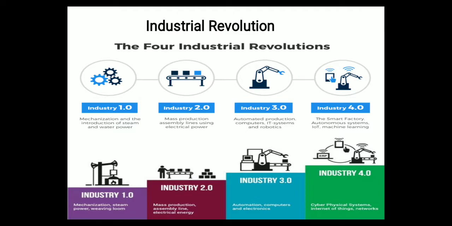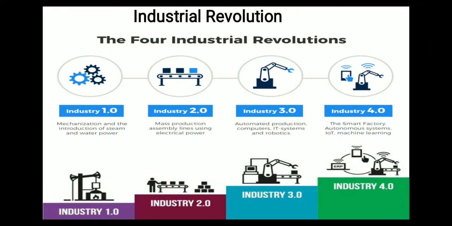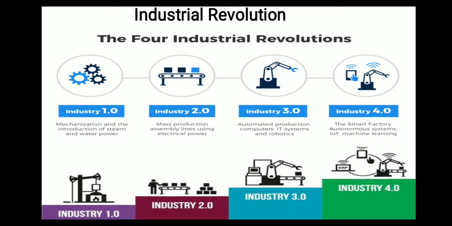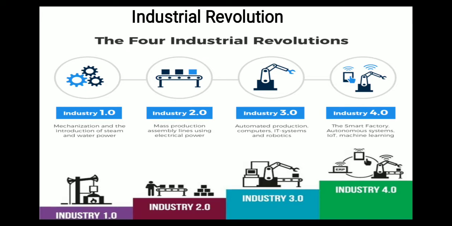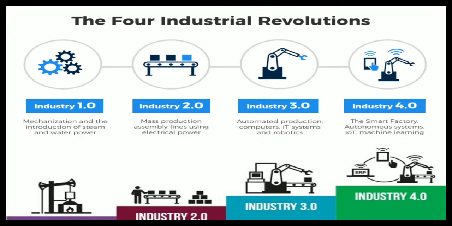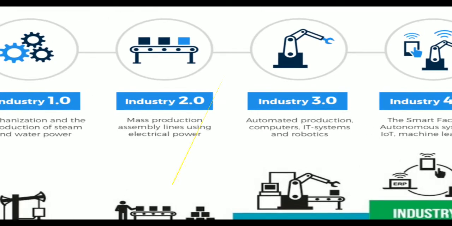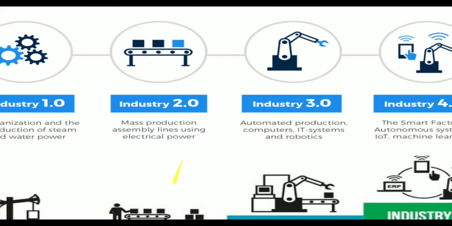So in the first industrial revolution, we were able to generate power from the internal combustion engine, from the steam engine. So that's why it is given as mechanization and the introduction of steam and water power. In industry 2.0, we started mass production with the help of assembly lines because of electrical power. So here we have mainly developed electrical power.